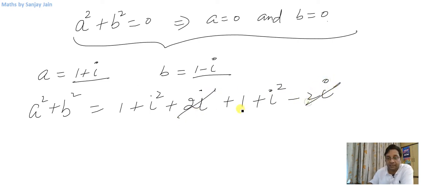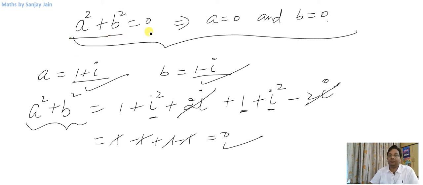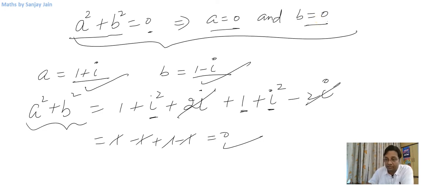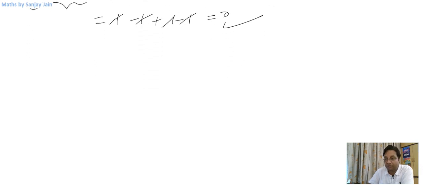This will be cancelled, okay? This is 1, this is minus 1, right? This is 1 and this is minus 1. So if you see, a squared plus b squared gives me 0, but a and b are not 0. So in complex numbers, if a squared plus b squared is equal to 0, it doesn't mean that a equal to 0 and b equal to 0, right? So these are some of the things which are different from real numbers that you need to understand.